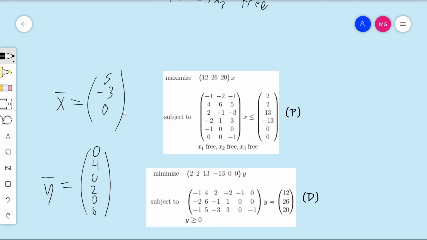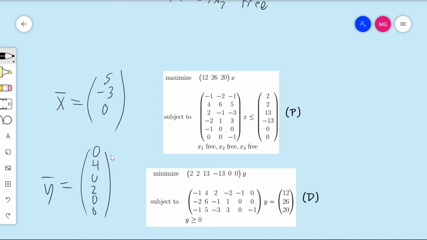You see, for instance, 5 and 0 are the x1 and x3 components, and they're non-negative, which satisfies these bottom two constraints, for instance, and so on. So it satisfies them all. And y bar, similarly, we can verify it satisfies a constraint.